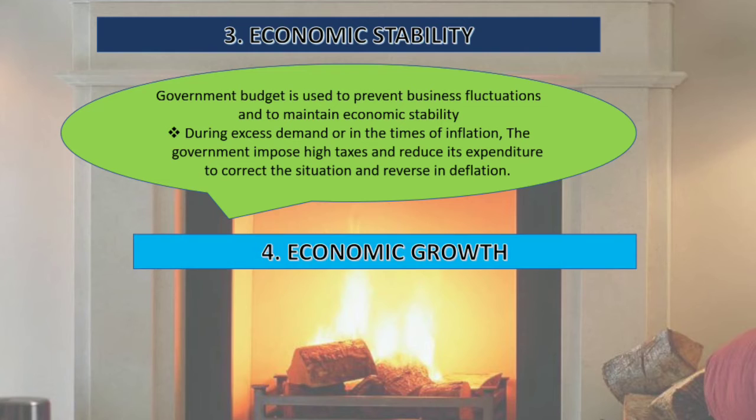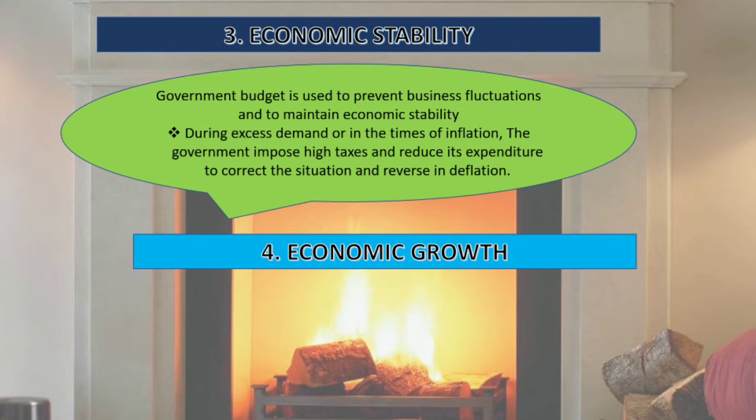The fourth objective of government budget is economic growth. What does it mean? Growth means increase in the per capita GDP of the country, and how does the government help to increase economic growth? Budget is the best tool which plays a role in increasing the economic growth in the economy.